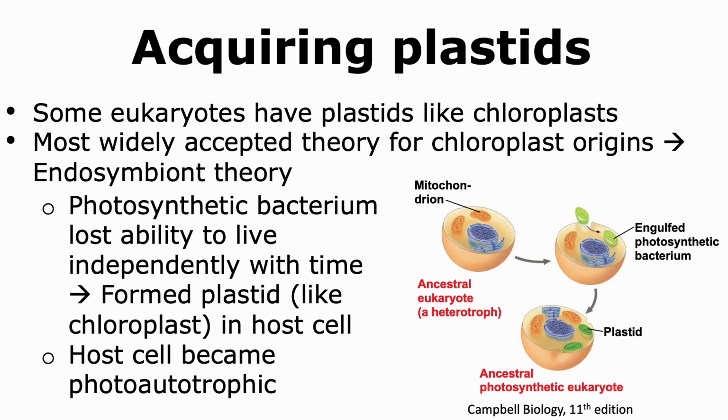As time passed, the photosynthetic cyanobacteria lost the ability to live independently and formed a plastid like a chloroplast within that host cell. And thus, we now ended up with a host cell that was photoautotrophic because it was able to use the plastid in order to perform photosynthesis and build its own carbon compounds using inorganic carbon dioxide.